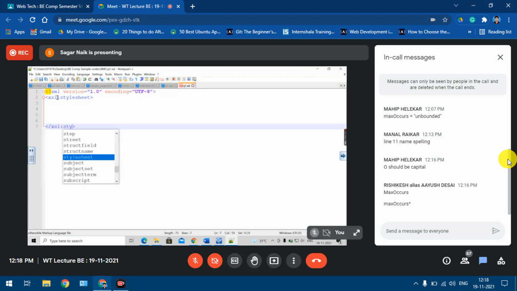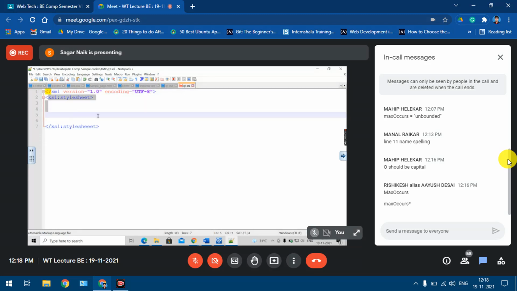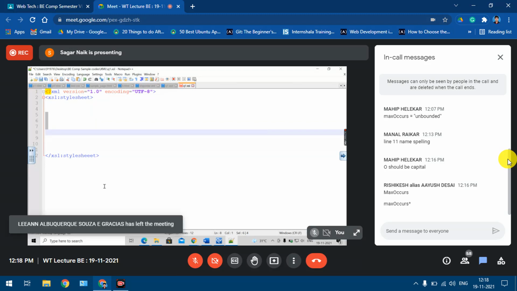XSL stylesheet. This was the structure of our transformation file. Again, prolog, and the root element was what? Stylesheet. Yes. So here we need to write all our transformation code. Then we had a template element, then a match attribute, and then we started with actual HTML, in which we wrote the table structure. Then we wrote the for loop, depending upon the constraints, the if construct, filtering, all those things, right?